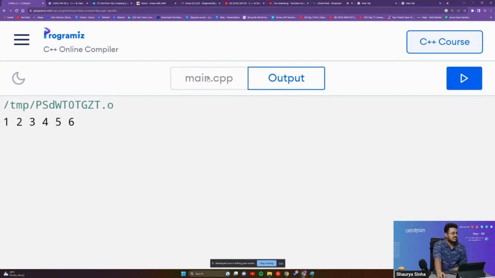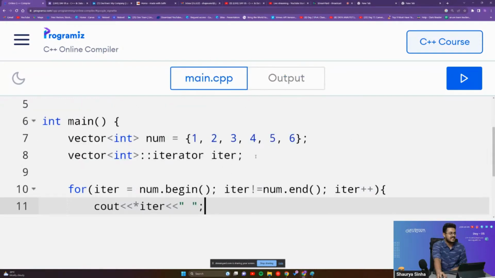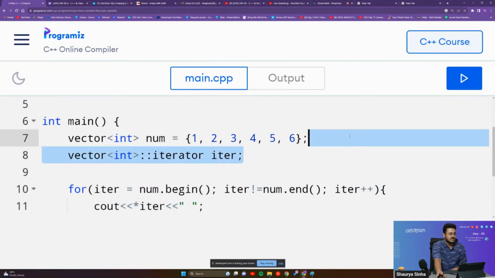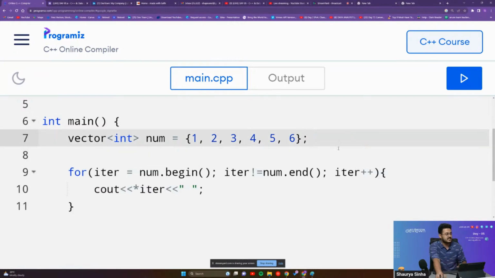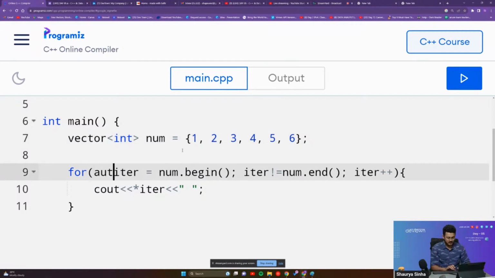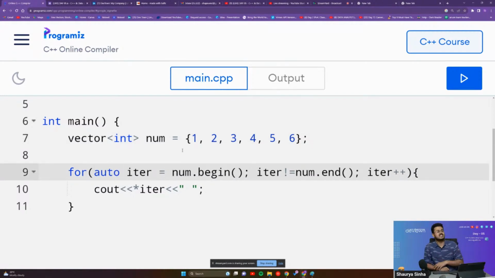Okay, the next thing that we're going to see is that writing this entire big line of code again and again looks bad, so we'll just delete this. Using that, we can actually use auto. Auto iter is equal to num dot begin, iter not equal to num dot end, and iter plus plus.